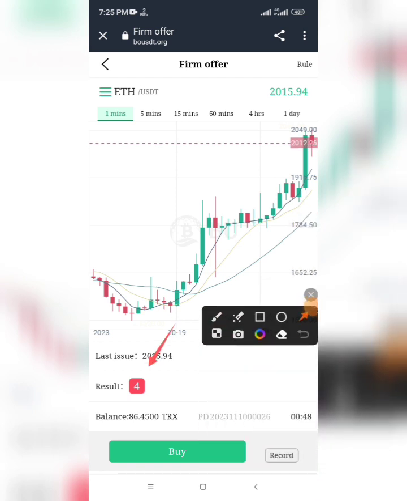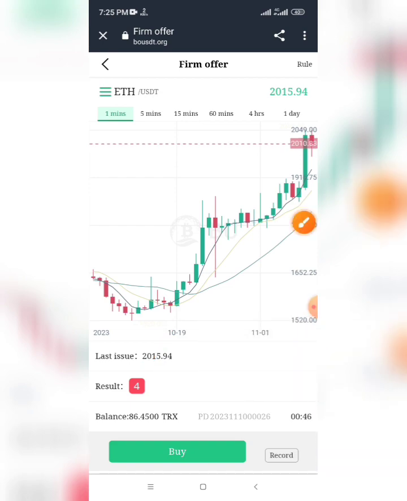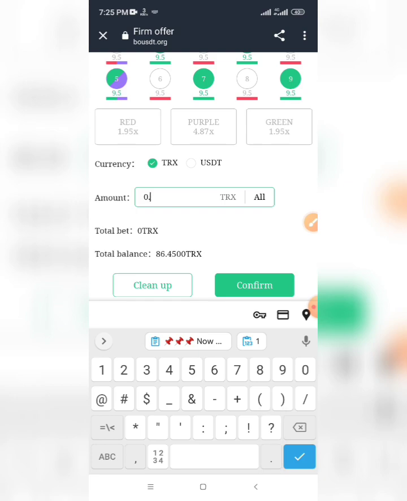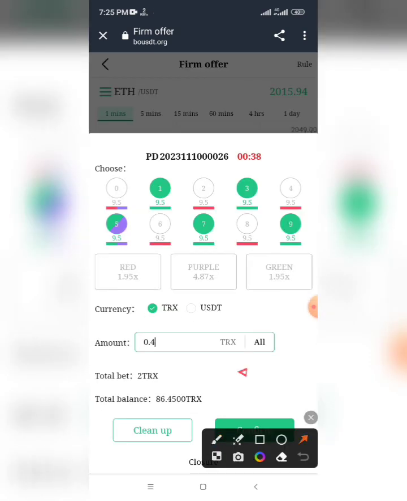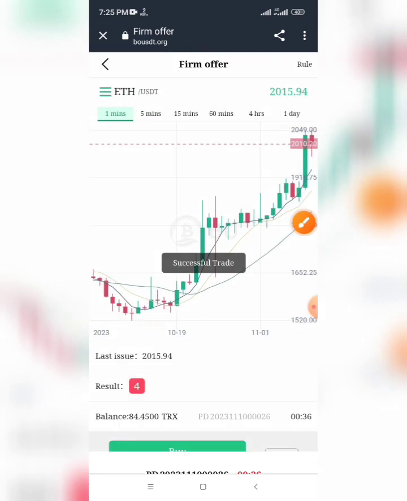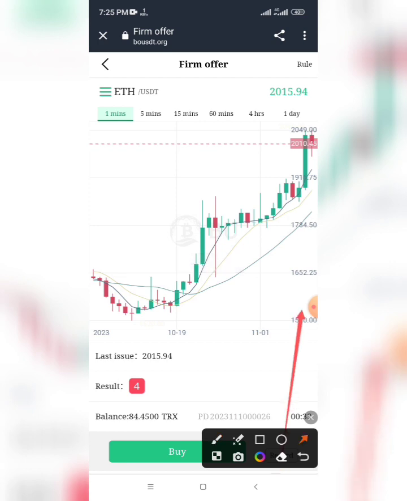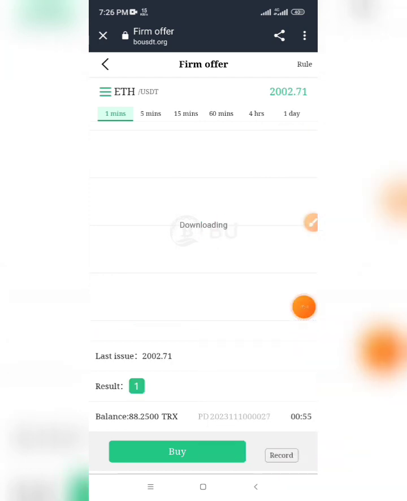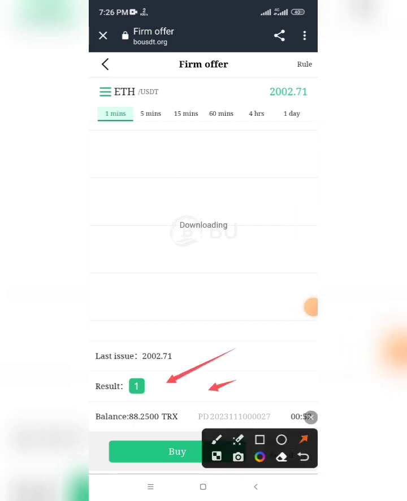Like we see, I lose. I will click buy again and choose all green, but this time I will put 0.4. My deposit is 2 TRX. Confirm trade. I'm waiting for this time to finish again. Waiting with me. Like we see, I win and my amount increased, everyone.